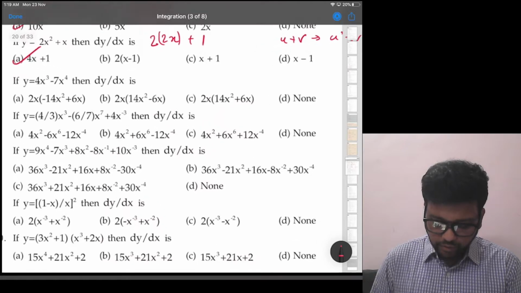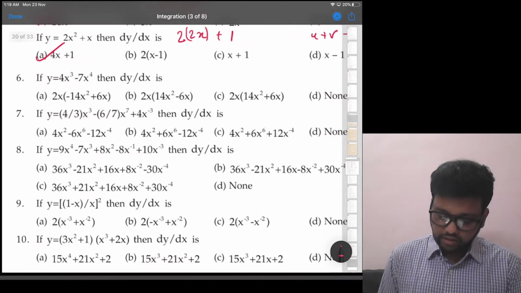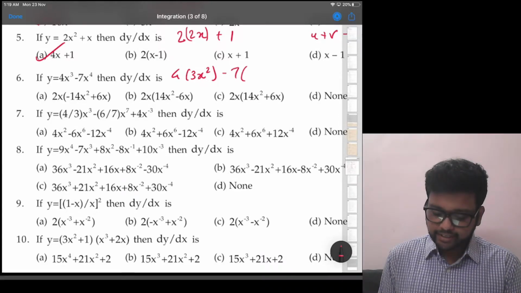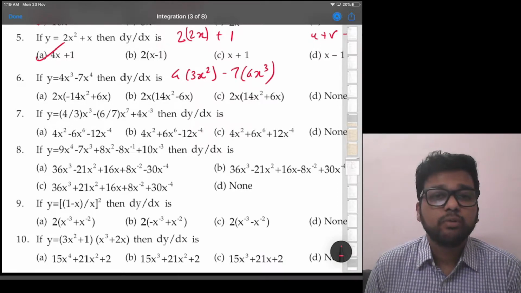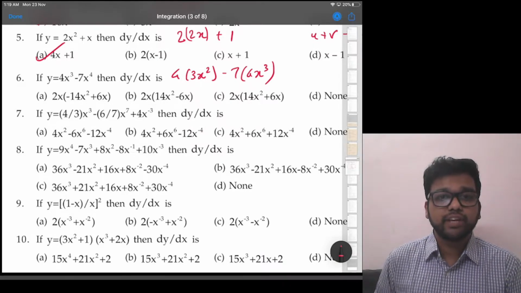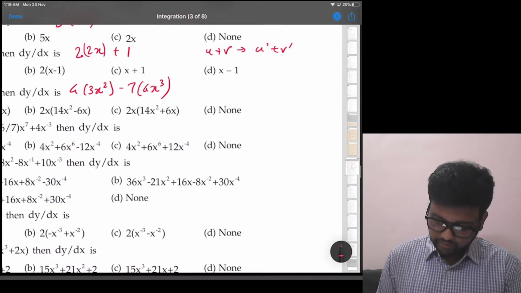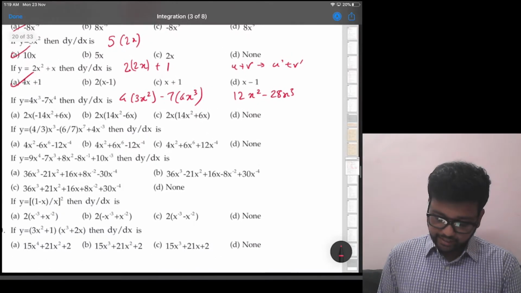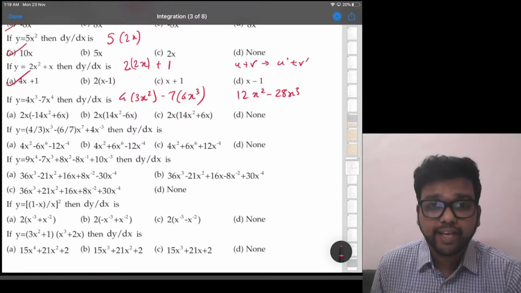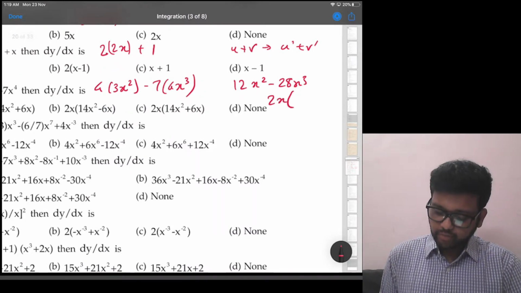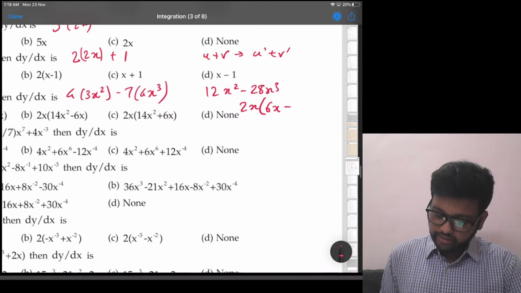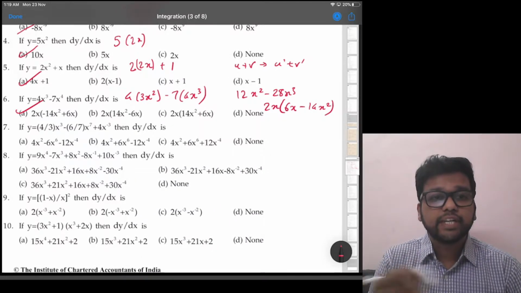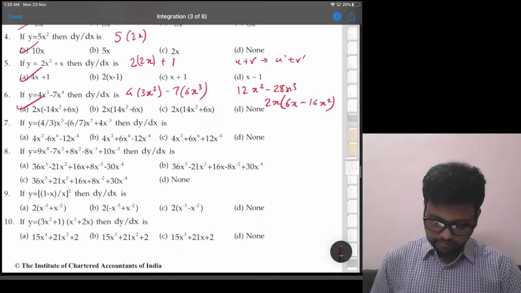Next, y is equal to 4x cube minus 7x raised to 4. Fine. 4 will remain as it is. X cube will be 3 into x raised to 3 minus 1. Minus 7 will remain as it is, 4 into x raised to 4 minus 1. So it will be 12x square minus 28x cube. Okay, they have taken something common. Fine. We can take x common. Actually, we can take x square also common, but they have taken only x common and 2 common. So if we take 2x common, this will be 6 into x minus 14 into x square, right? Which option? Option A, minus 14x square plus 6x. Option A is the correct answer.